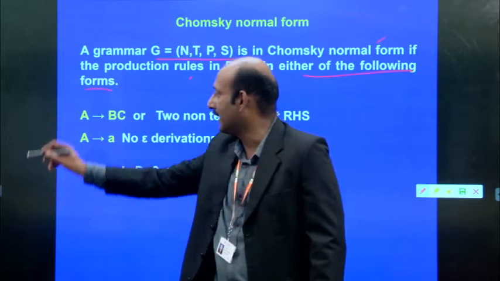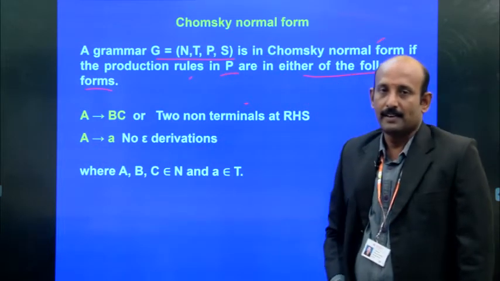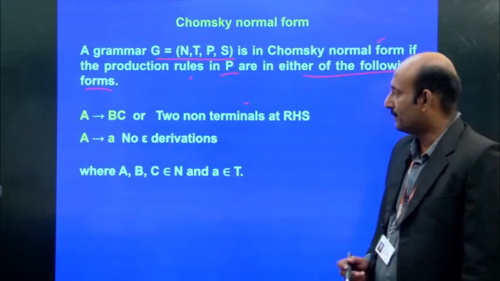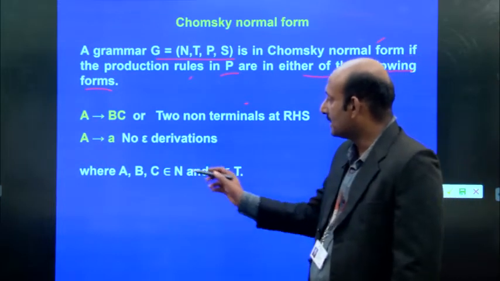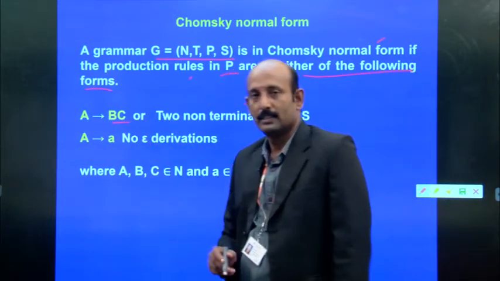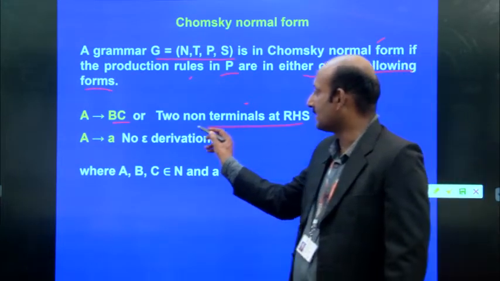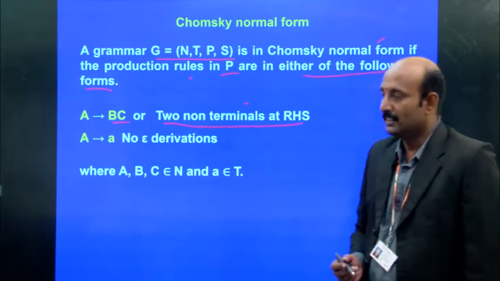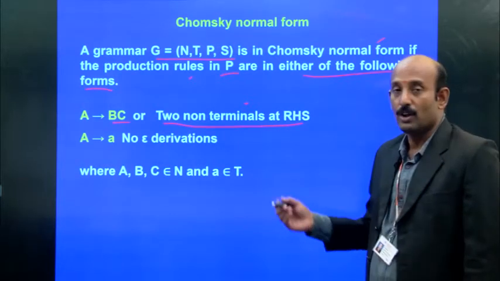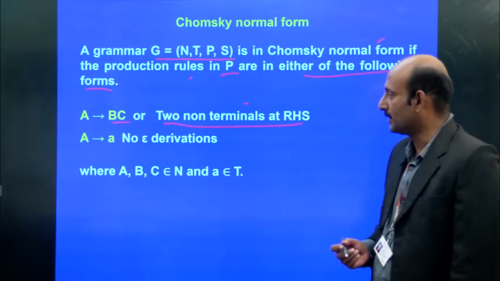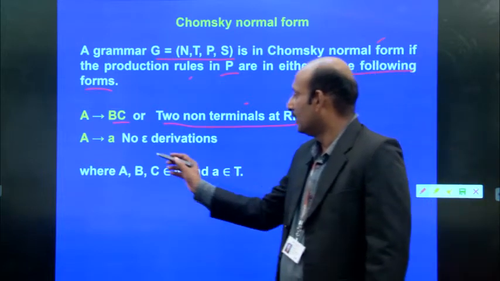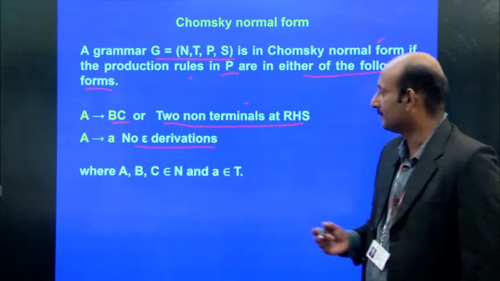So, it has two conditions in the Chomsky normal form. First thing is that the right side of this production has two non-terminals at the right hand side. It's very important here. Two non-terminal symbols on the right side of this production and no epsilon derivations.